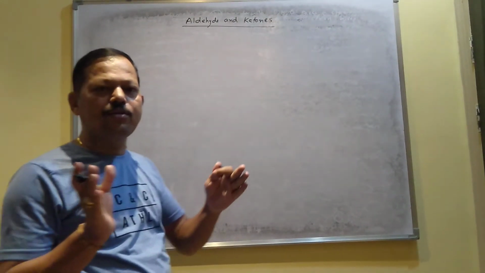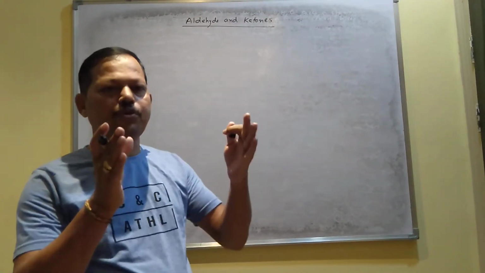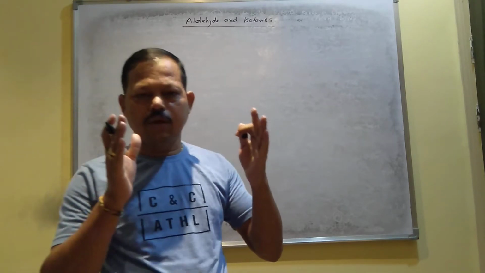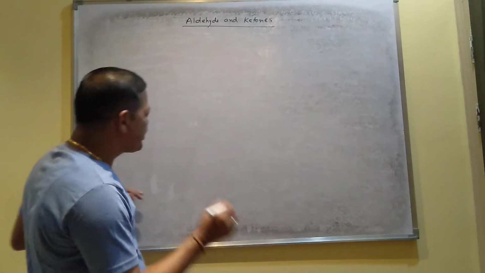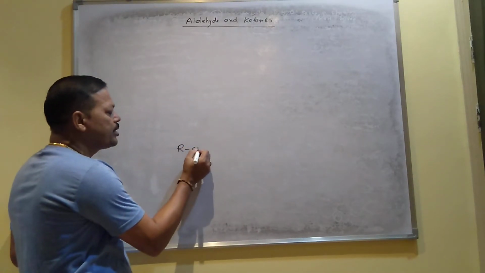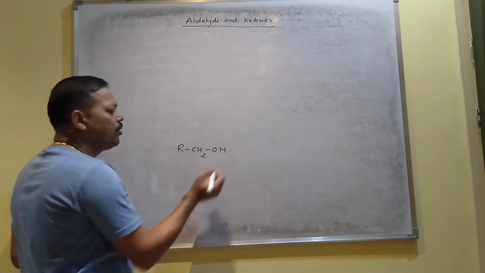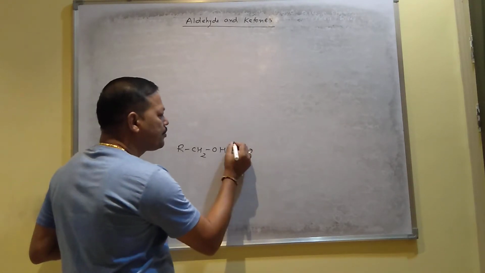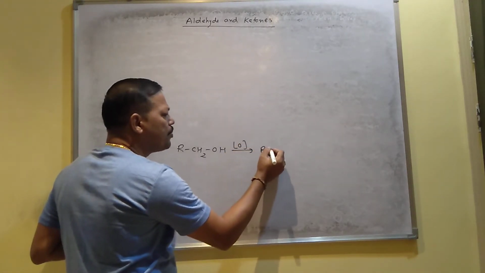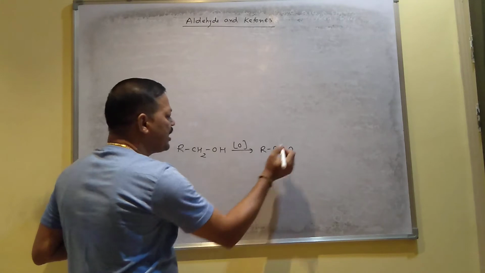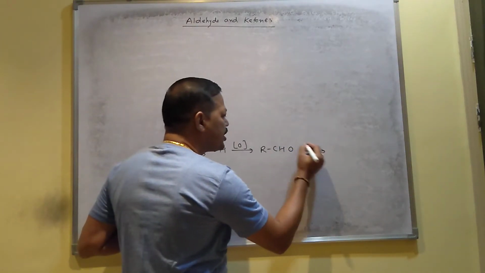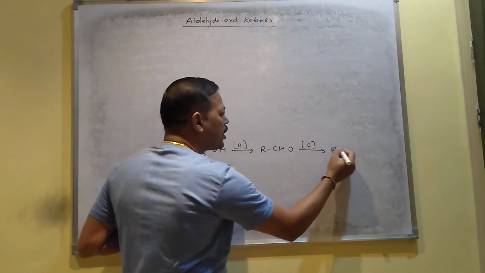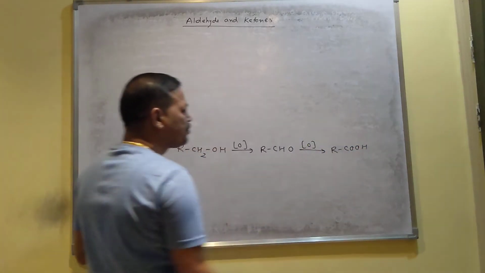When alcohol undergoes oxidation, first it will produce aldehydes and ketones. On further oxidation, it will convert to carboxylic acid. Suppose this is one of the alcohols. When you do oxidation, the alcohol is converted to aldehyde like this. Removal of hydrogen takes place, and on further oxidation, it will give the carboxylic acid like this.